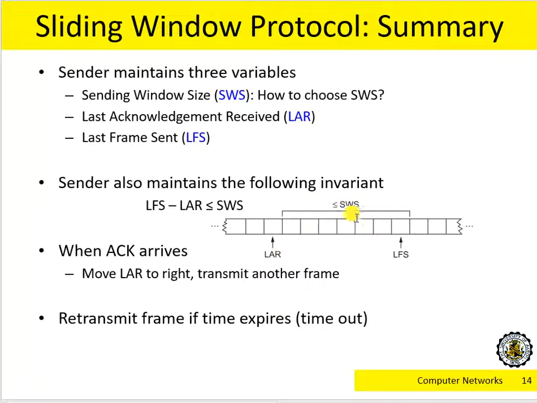One thing you need to make sure of is that LFS minus LAR is less than or equal to SWS, because the capacity of the sender, represented by the sender window size, should always be larger than or equal to the number of packets which were already sent but not yet acknowledged.